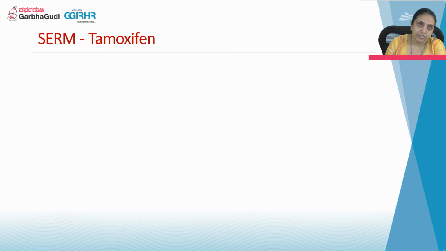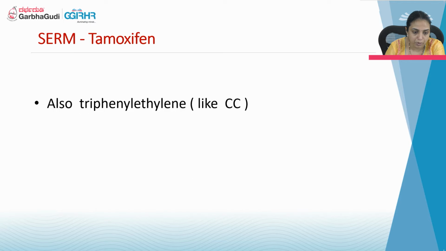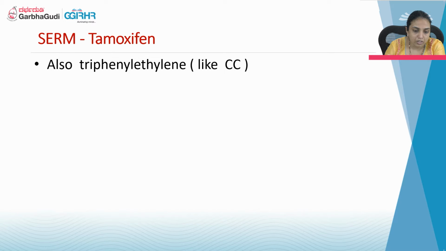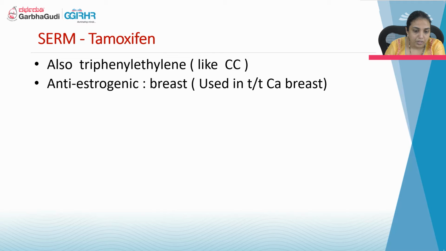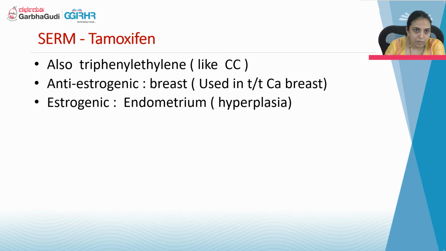Coming to the second category of drug, that is tamoxifen. It is a selective estrogen receptor modulator. It is also triphenyl ethylene like CC. It has an anti-estrogenic effect on the breast, used in the treatment of CA breast, and is estrogenic in the endometrium.